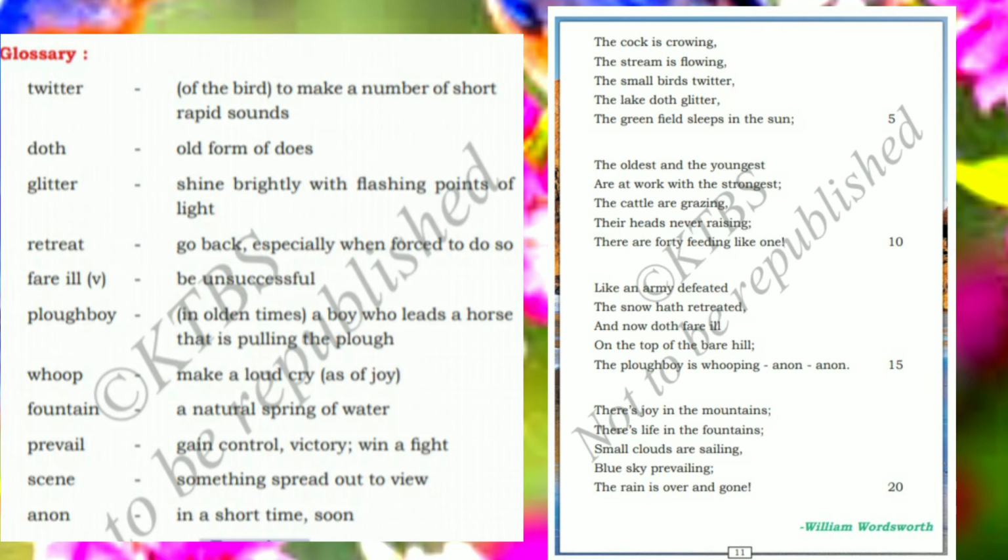Understood students? Go to the next line. The cattle are grazing, their heads never raising. There are forty feeding like one. That means the cattle. The cattle means what? Cattle means a group of cows. The cattle are grazing happily without even raising their heads. This appears like the idiom, what? Forty feeding like one. That means all their heads are bent and they are grazing in unison. Understood? Go to the next stanza.